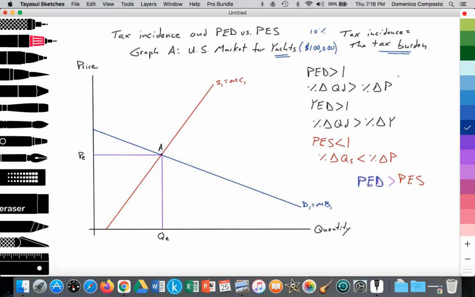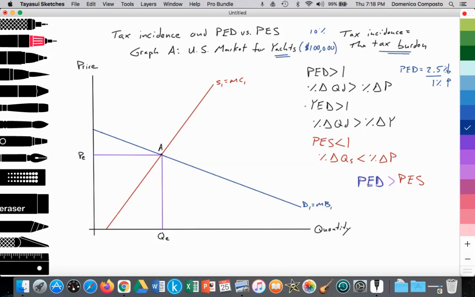So as price goes up, there should be a significantly greater decrease in the quantity demanded. So for example, let's say the PED value for yachts was 2.5. PED is the percent change in quantity demanded over the percent change in price. That means that for every 1% increase in price, there would be a 2.5% decrease in the quantity demanded, a greater decrease in the quantity demanded versus the change in price, right?